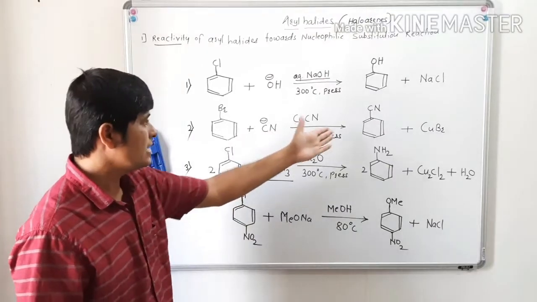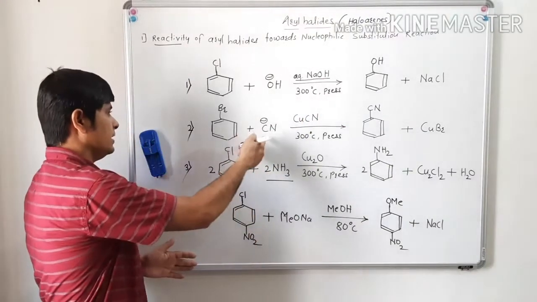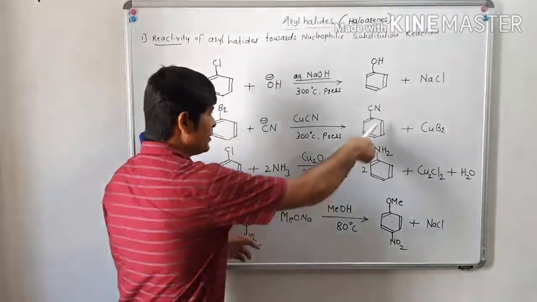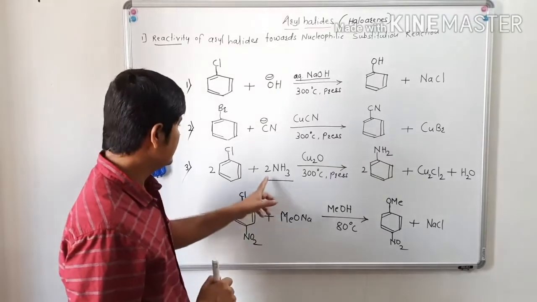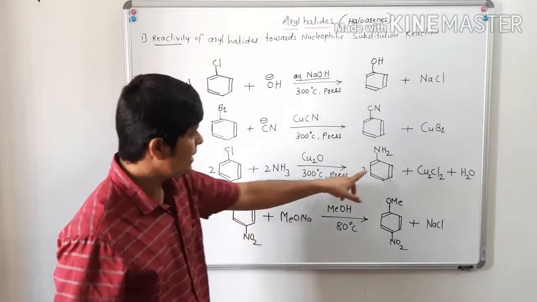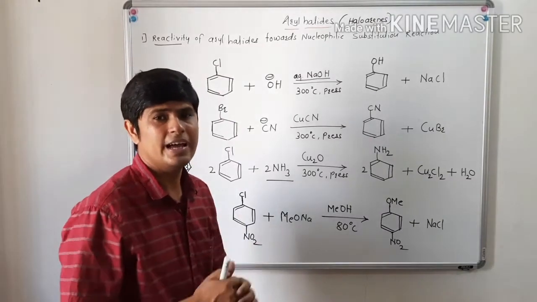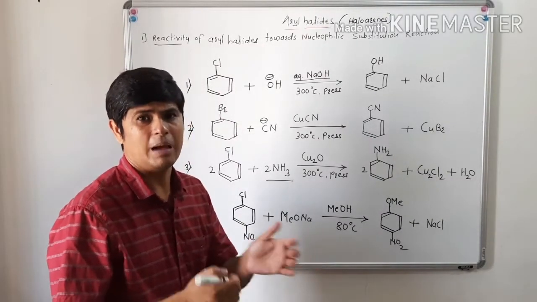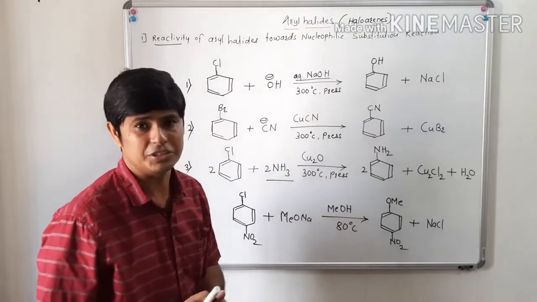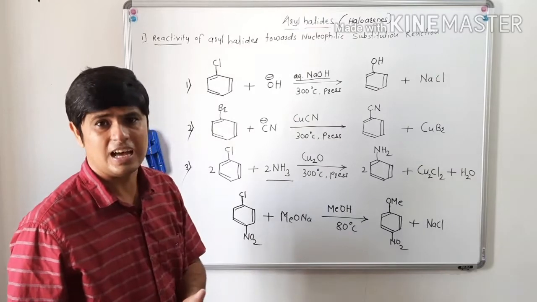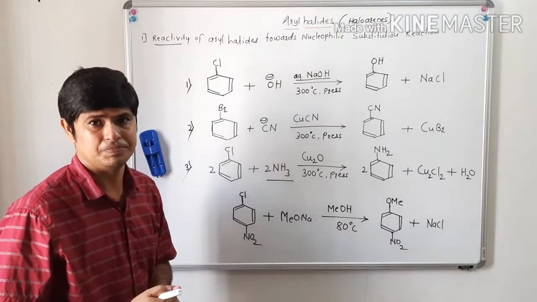The second is a cyanation reaction, as a nitrile group is introduced in the product. And the third is an amination reaction, as an NH2 group is introduced over the aromatic ring. So this is hydrolysis, this is cyanation, this is amination. These three reactions take place at drastic condition.